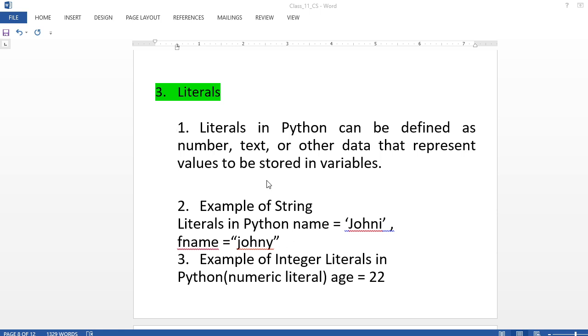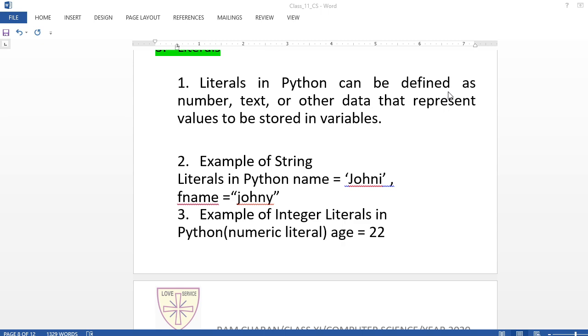Here you see: literals in Python can be defined as a number, text, or other data that represents a value to be stored. See the example. Suppose a variable is named name. This name is an identifier, and it has Johnny written here.